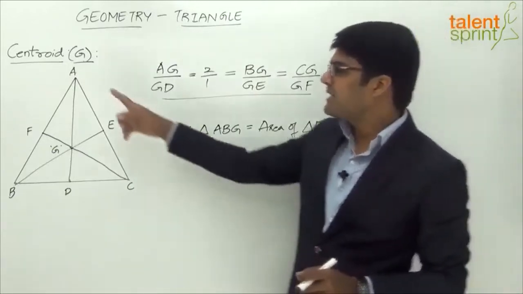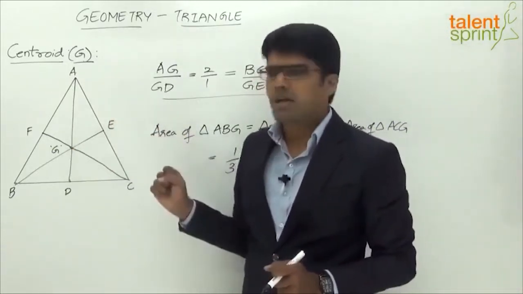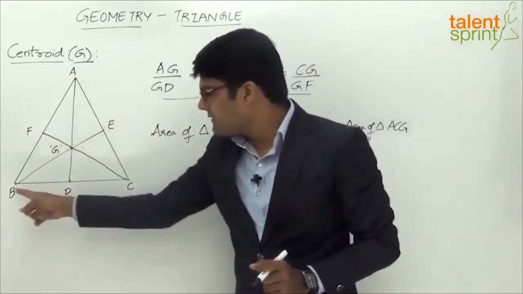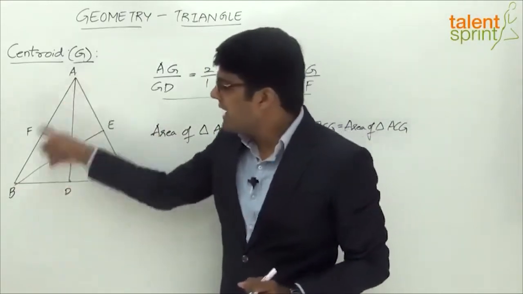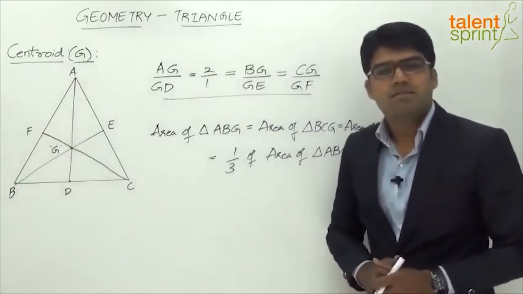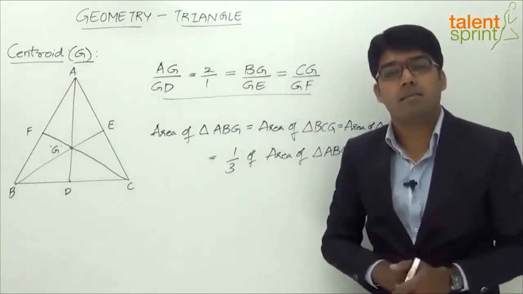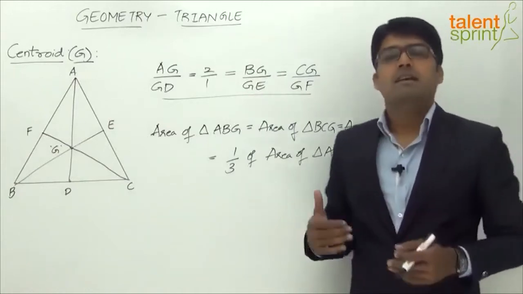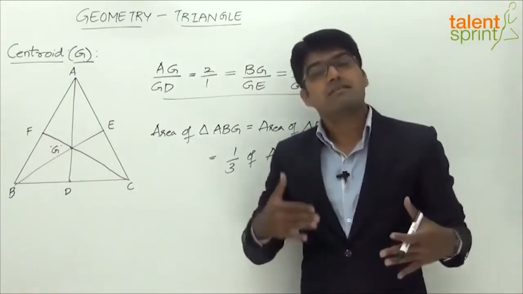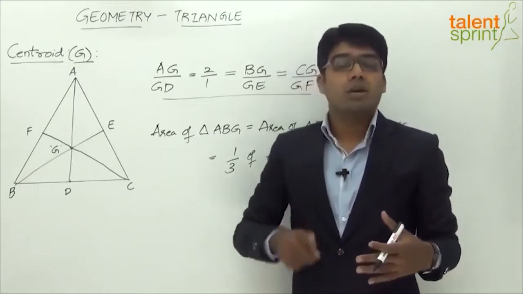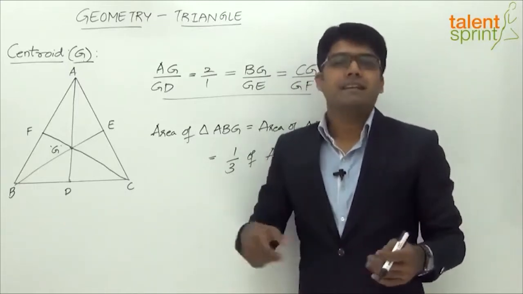So we can say the area of the triangle ACG is 16 square units. And not only ACG, the area of BCG will also be 16 square units and ABG will also be 16 square units. So that's again an important point on which questions can be asked in competitive exams, right? The area of the triangle formed by 2 of the vertices and the center of the triangle will be equal to 1/3 of the area of the original triangle ABC.